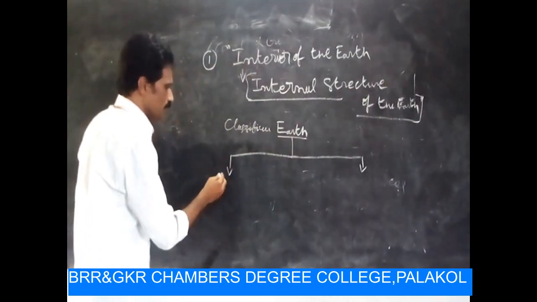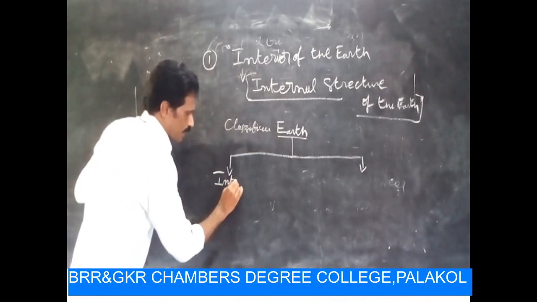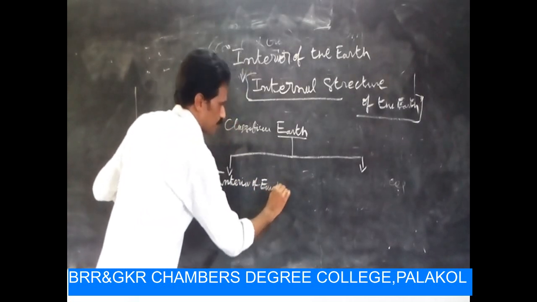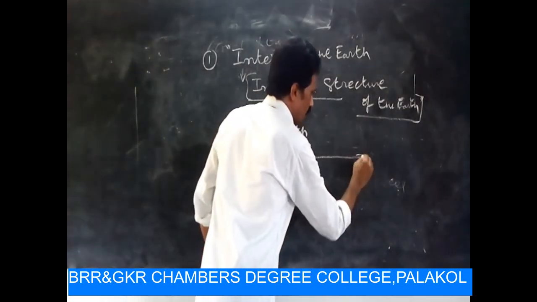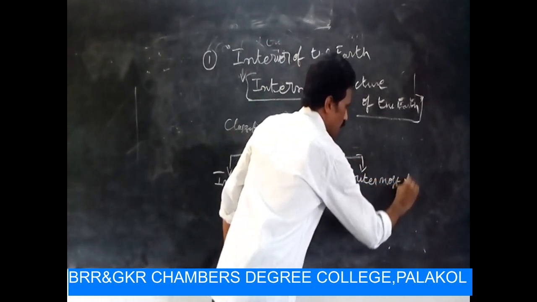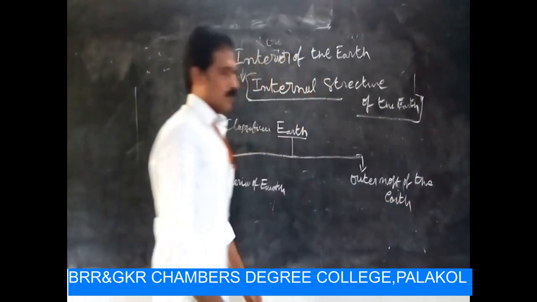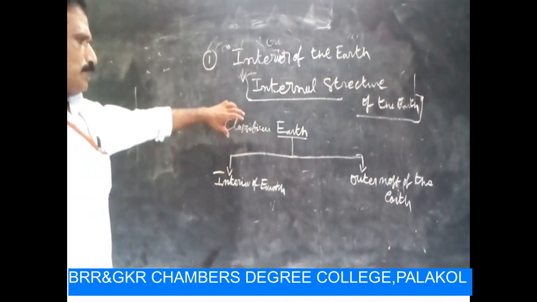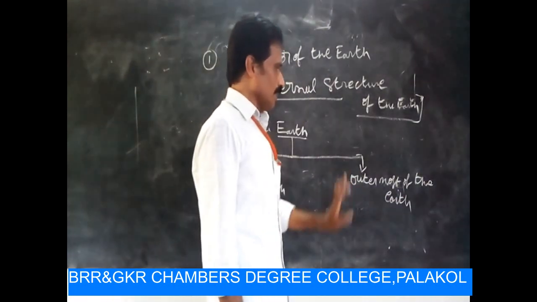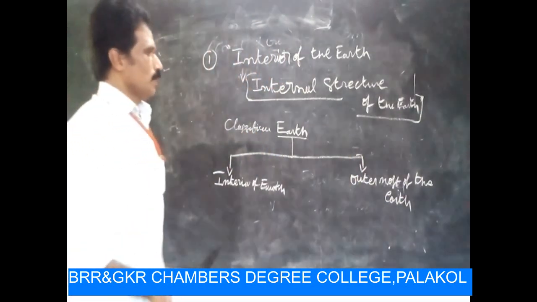The first one is interior of Earth, and the second one is outermost of the Earth. There are two types. One is interior of the Earth, and the second one is outermost of the Earth. Okay, my dear students.